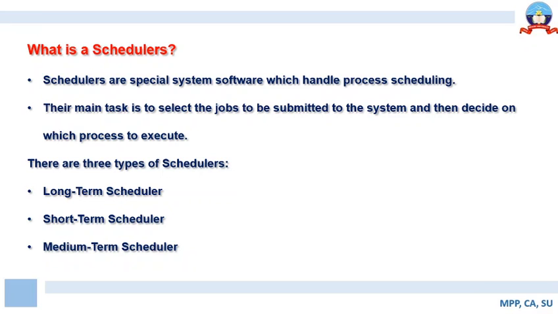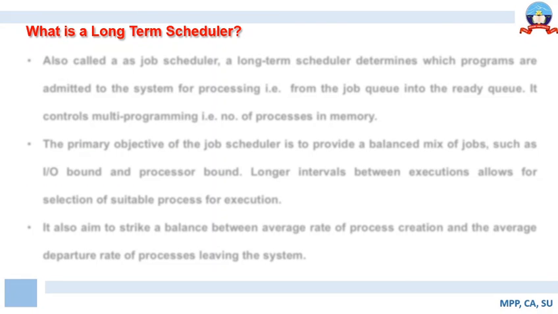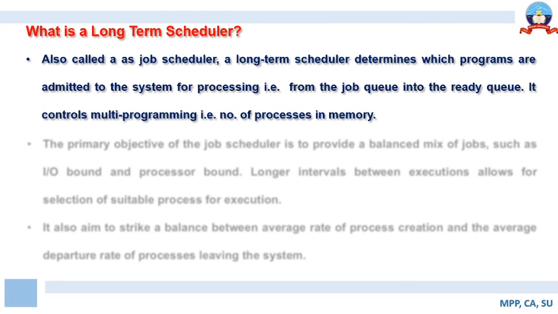So let us try to understand the role of these three types of schedulers. Now long-term scheduler, which is also called a job scheduler. We have already discussed job scheduler in the previous slide. A long-term scheduler determines which program or process is to be admitted to the system for processing, that is, from the job queue into the ready queue. So it's capable of placing the job from the job queue to the ready queue.